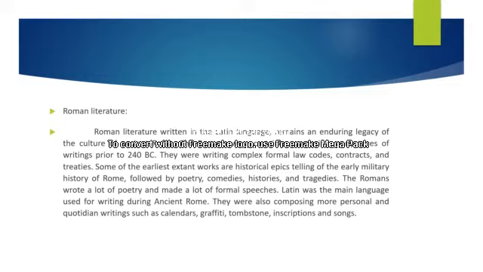It projected the culture of ancient Rome. The Romans were certainly composing many types of writing prior to 240 BC. They were writing complex formal law codes, contracts, and treaties. And some of the earliest extant works are historical epics, telling of the early military history of Rome, and followed by poetry, comedies, histories, and tragedies.